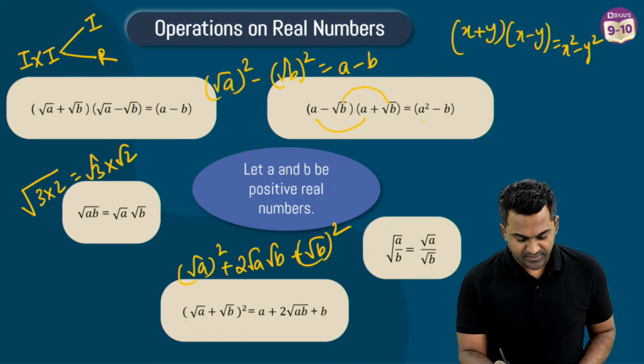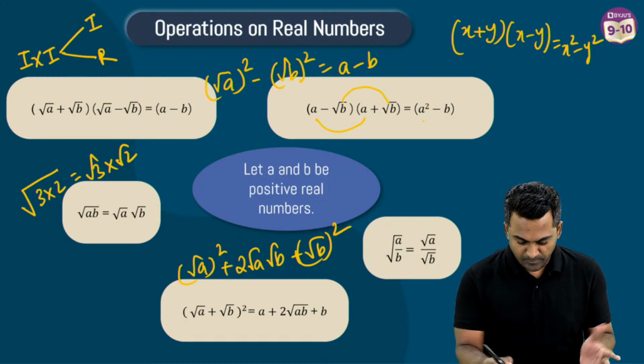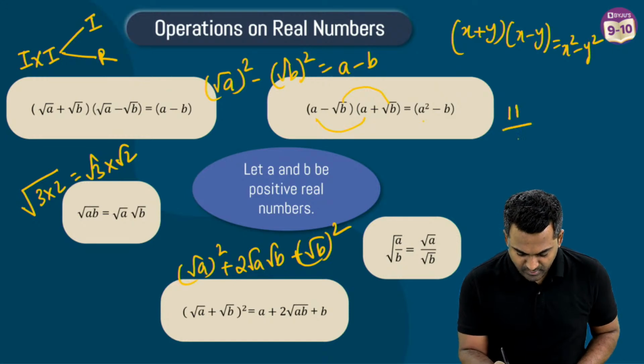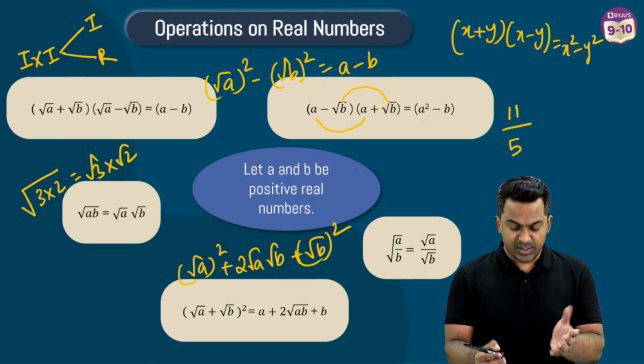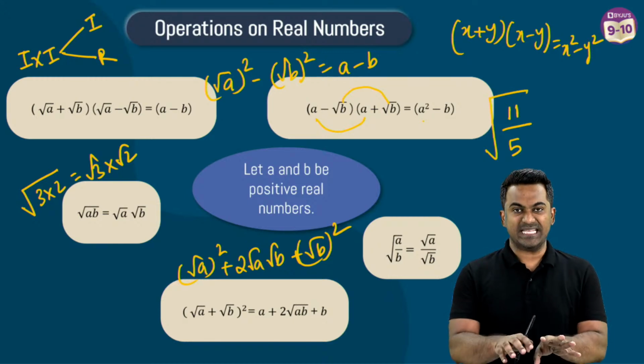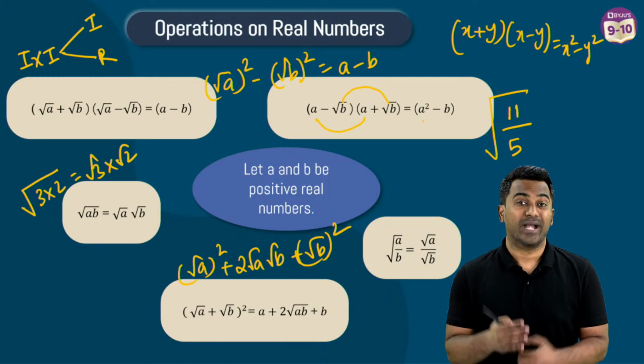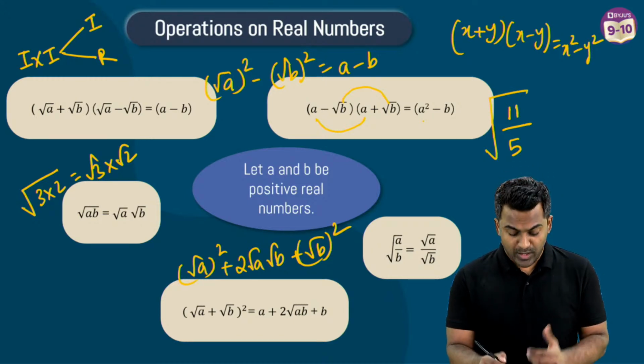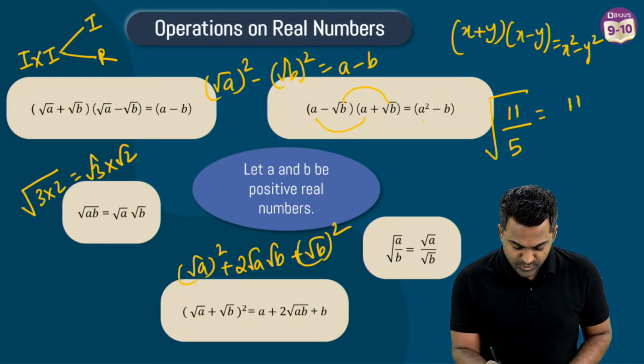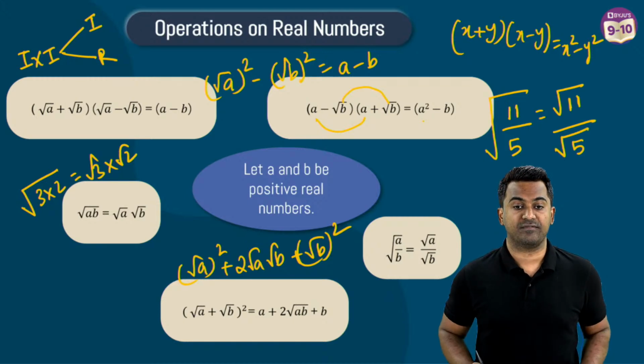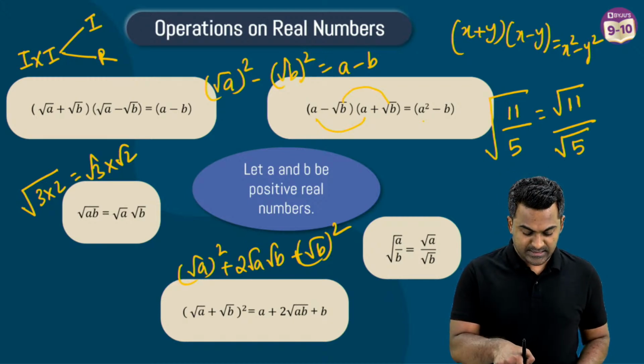Let's take an example, Sadhana. These are simple operations, that's all. All right, root 11 by 5, let's say, is a fraction. You've kept it inside the square root. What I'm telling you is, you can go ahead and write it like square root of 11 divided by square root of 5. That's all. Okay, this was the last example.